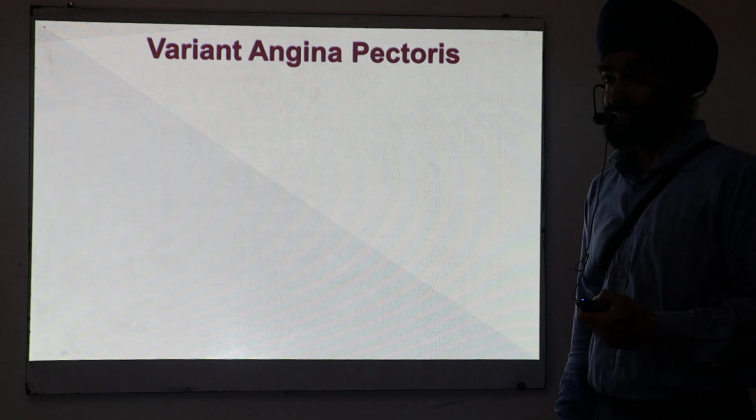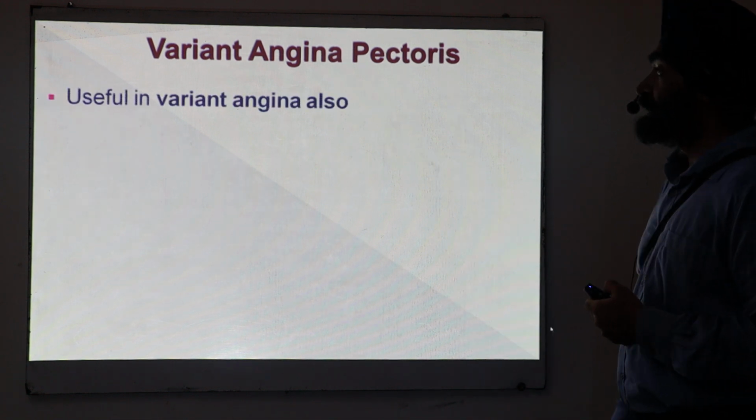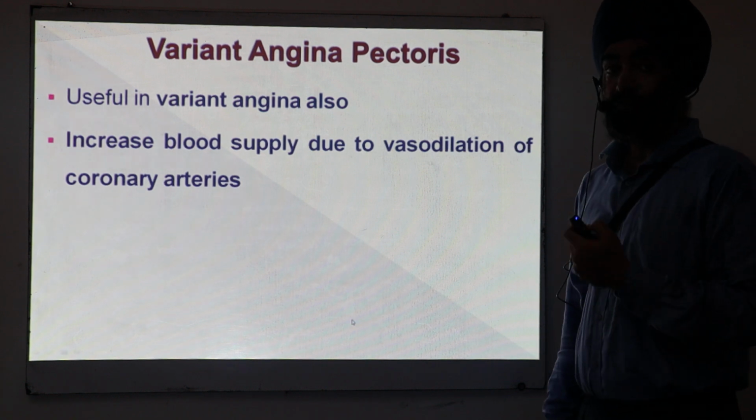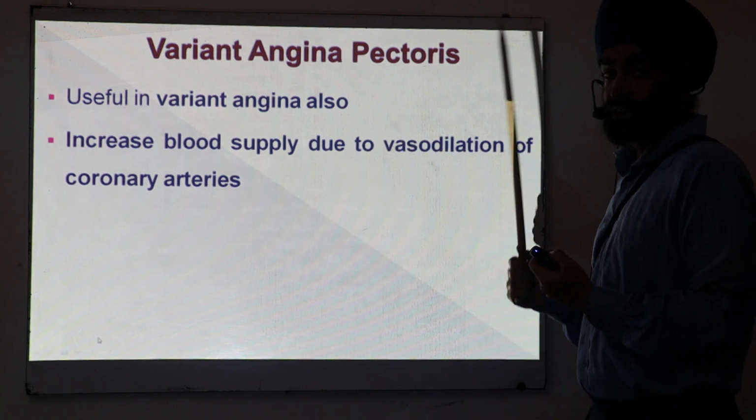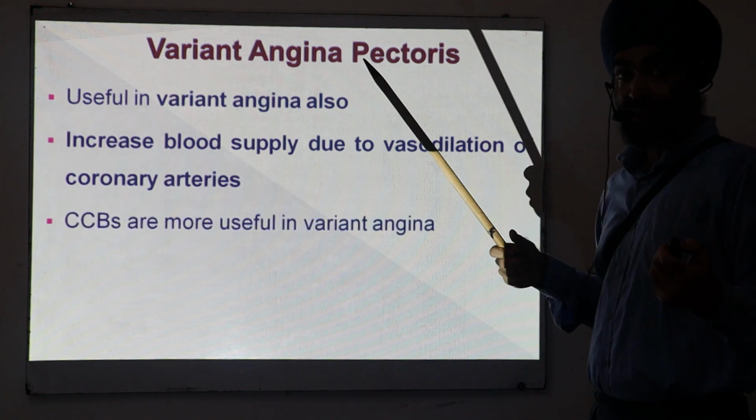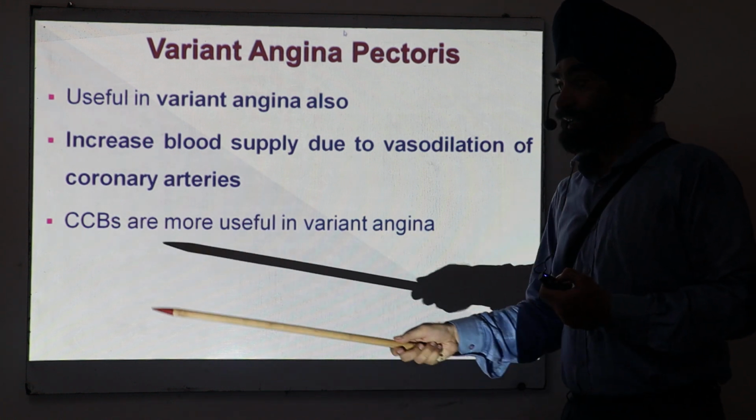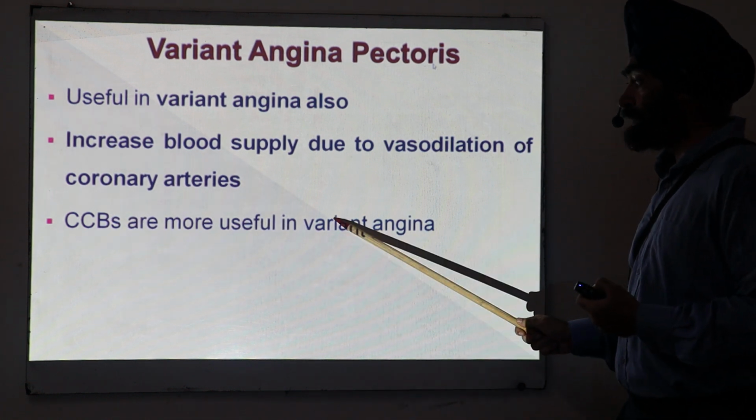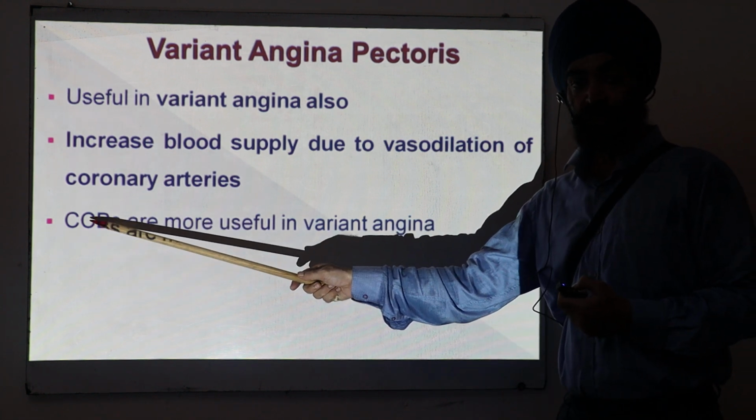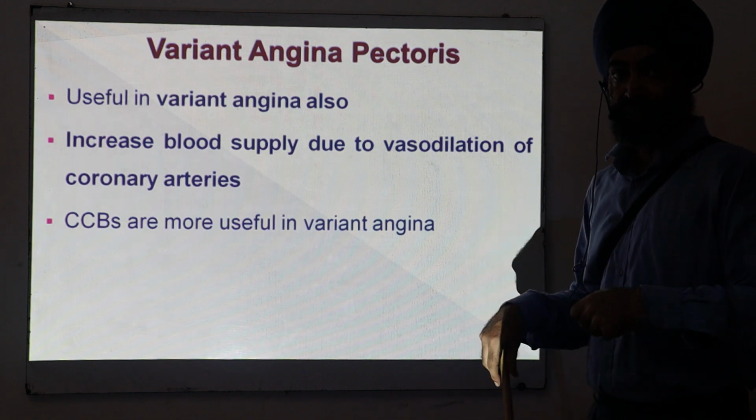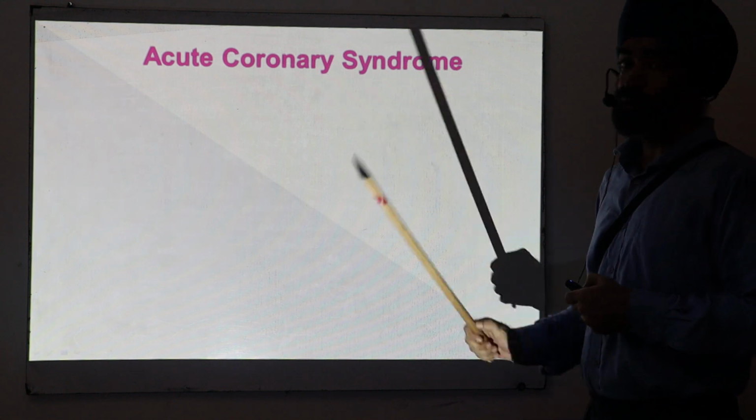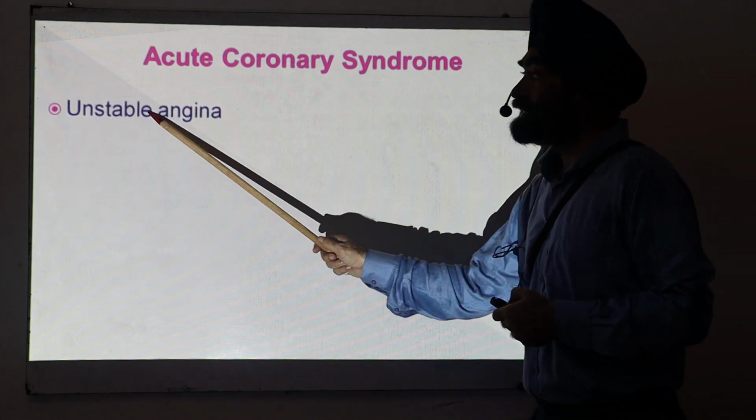Now, this was exertional angina. Nitrates are also useful in variant angina. What is the mechanism? The mechanism is basically the vasodilation of the coronary artery. That is the major mechanism. But if you compare nitrates and calcium channel blockers, calcium channel blockers are more useful in variant angina. For this, you can see the pharmacology of calcium channel blockers in the description section of this video. Now, acute coronary syndrome, which is also called unstable angina.